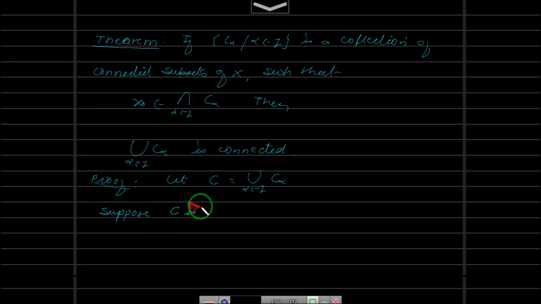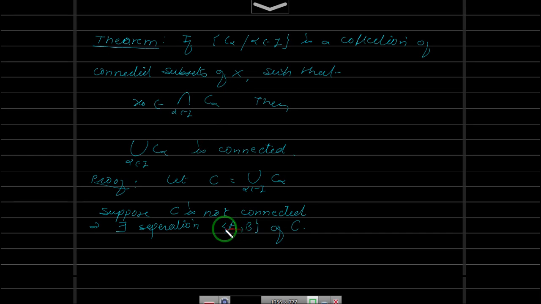Suppose C is not connected. That means there is a separation. This implies there exists a separation, say, let us take A, B of C. Now remember, C is a subset of X, right?